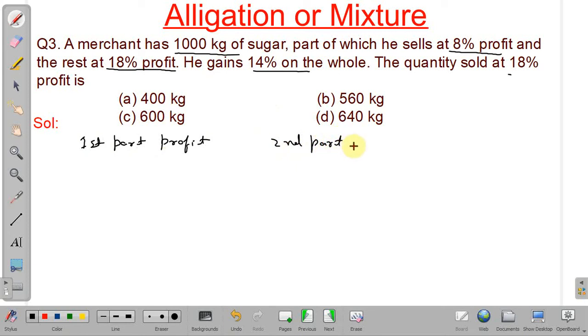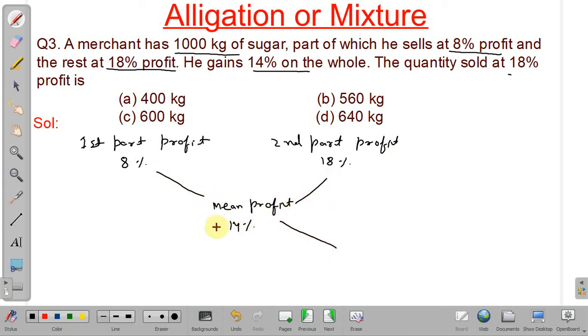Second part profit is 18%. First part it is 8%. Mean profit is equal to 14%. So we can find the ratio of first to second part. It will be equal to 18 minus 14, that is 4, and 14 minus 8 will be 6.